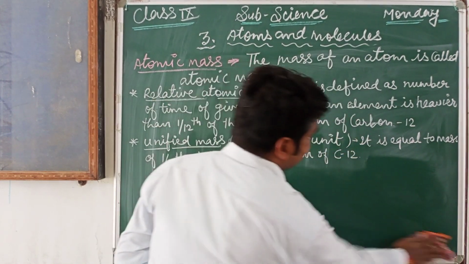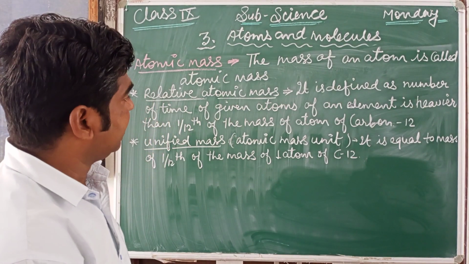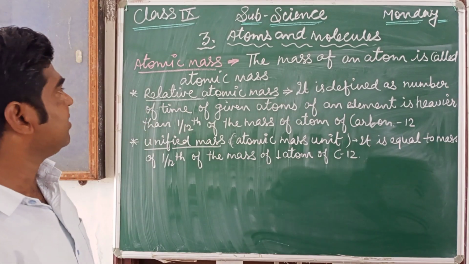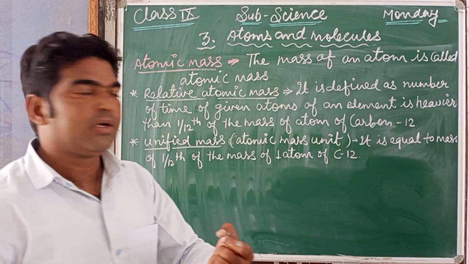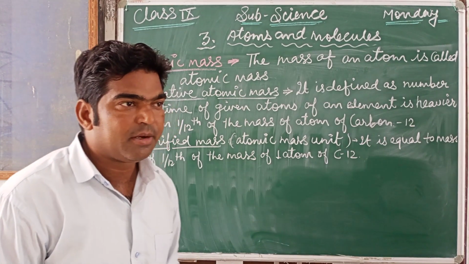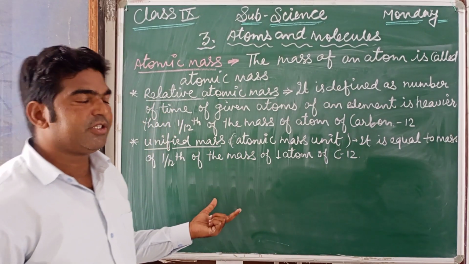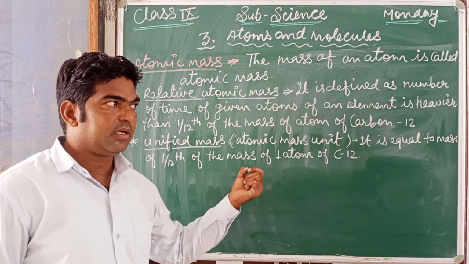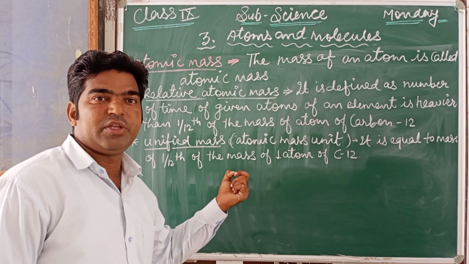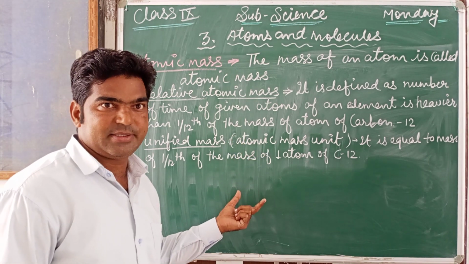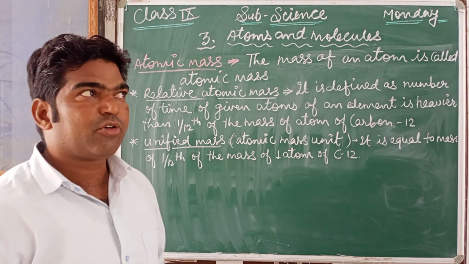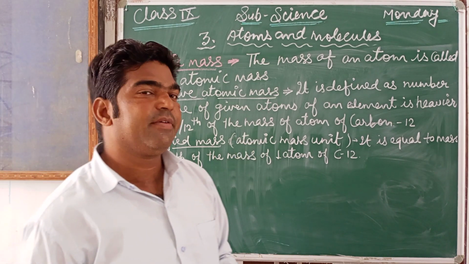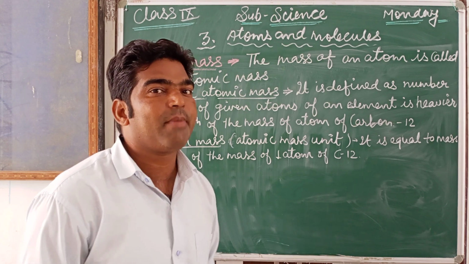So now the concept here is about the atomic mass. The mass of an atom is called atomic mass. Means whatever the mass of atoms, that is called the atomic mass. As we discussed in Dalton's atomic theory, the most remarkable thing of the atomic theory is the mass, the atomic mass. Before that, it was given in AMU, which means atomic mass unit.